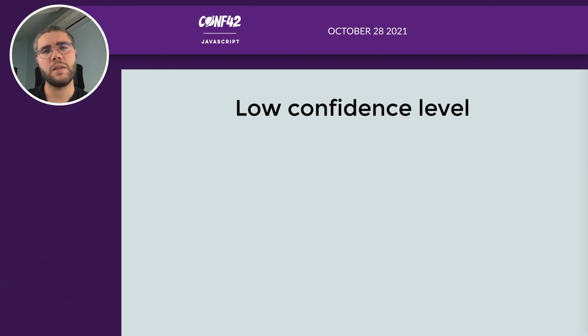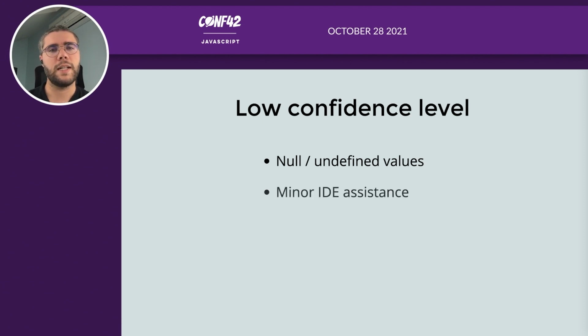But for me, the main drawback of JavaScript is its low confidence level, for many reasons. For example, because of null and undefined values, you can have a runtime exception in production. I would even bet my house that the majority of bugs in JavaScript are caused by null pointer exception, undefined is not a value, etc. So we will see that in Elm it's a bit different.